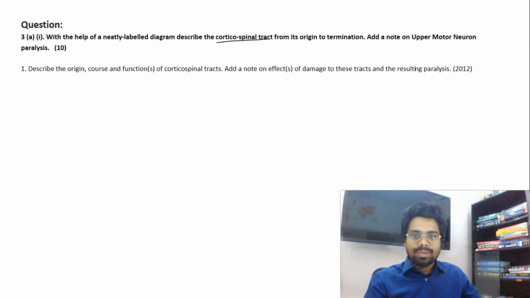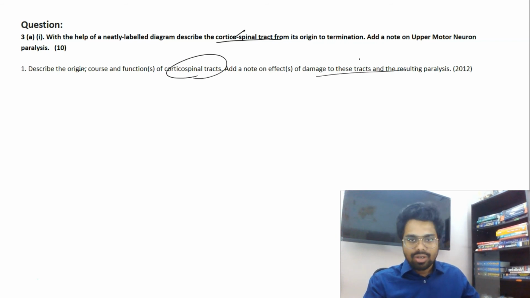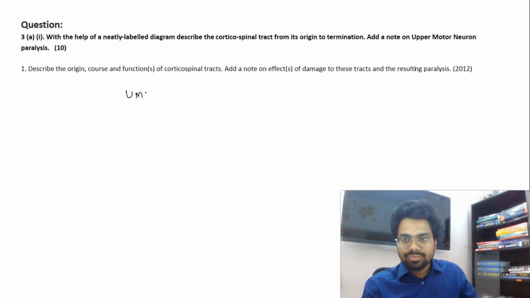So what is the corticospinal tract? Okay, the same question was asked in the form of origin, course, and functions of the corticospinal tracts, and what happens if there is any damage, that is upper motor neuron paralysis. So we have clearly given a table in our notes, the difference between UMN palsy and LMN palsy. Please go through this table in the notes.